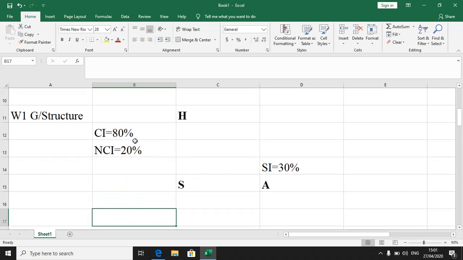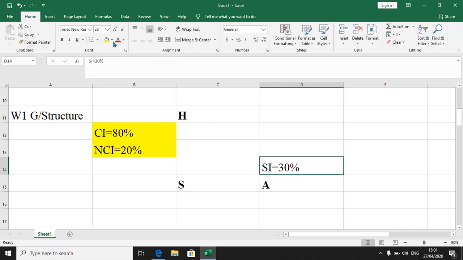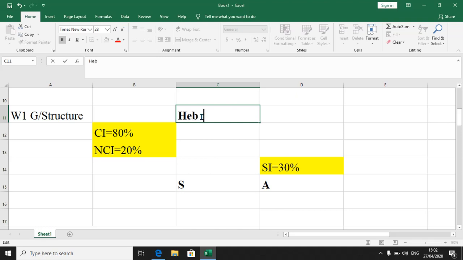So again, your group structure looks like this. There is your controlling interest in the sub, there is your non-controlling interest, and then finally there is your significant influence in Run. All right, so again, this is Hibrides, and then this is Sky.